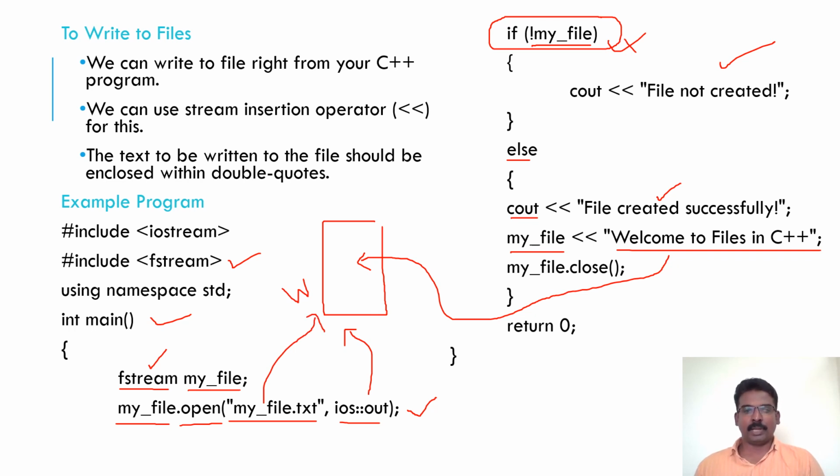For that, I am using this object, which is the reference to the file, that is myfile.txt. Using this, I am writing a statement just like cout. I am mentioning the file object, and then I am using the insertion operator and writing the content that has to be written. So this statement stores this content into this file. Once it is written, the file is closed.